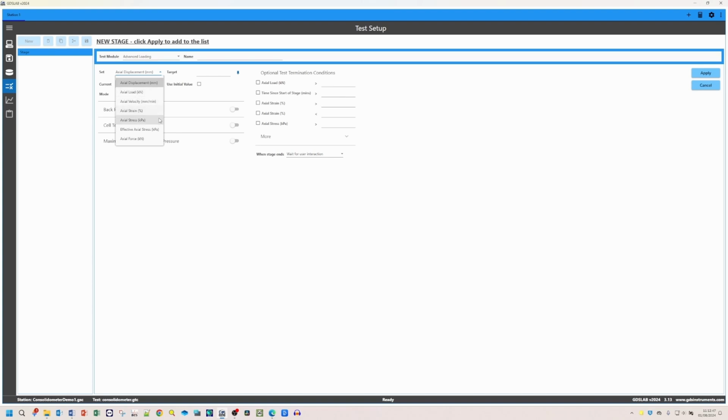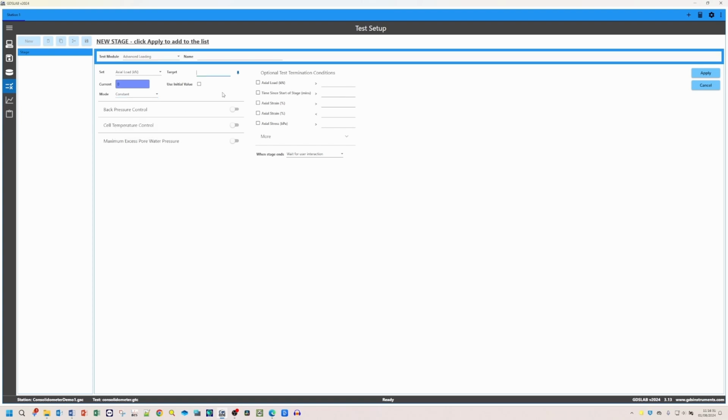And then the vertical control parameters in consolidometer tests are axial load, axial displacement, axial stress, effective axial stress, and axial force. So axial load controls the load applied vertically, axial displacement controls the vertical movement, axial stress controls the stress applied vertically, effective axial stress subtracts the internal pressure from the applied axial stress, and axial force controls the overall force applied to the sample. So for the mode options that we have for each of them, we have constant, ramp, slow cyclic, or halt.